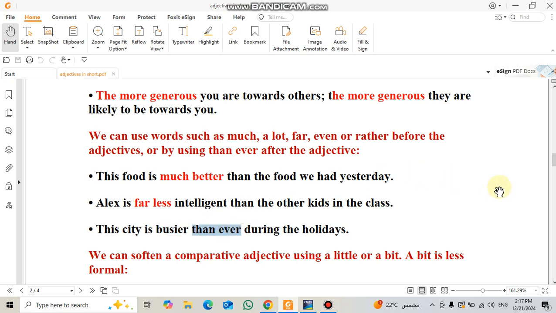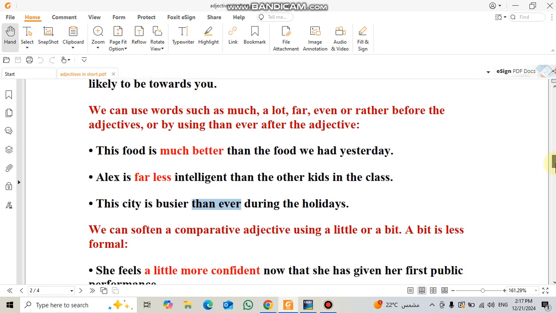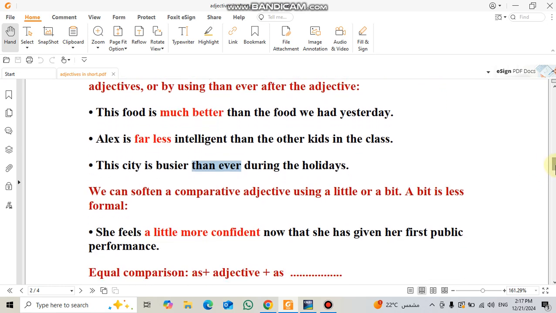Okay, we can soften a comparative, or make it less strong. She feels a little more confident now that she has given her first public performance.